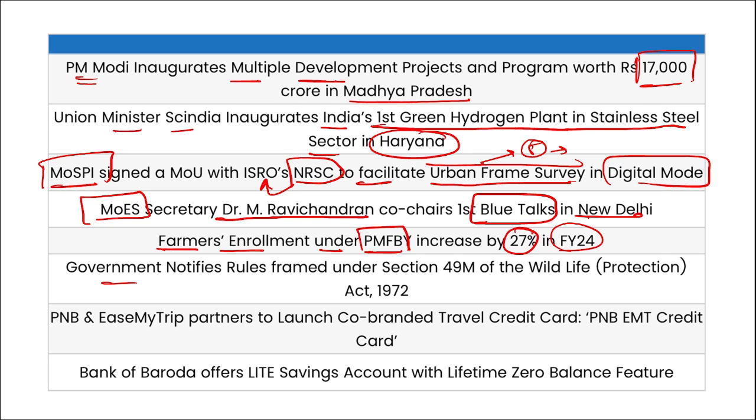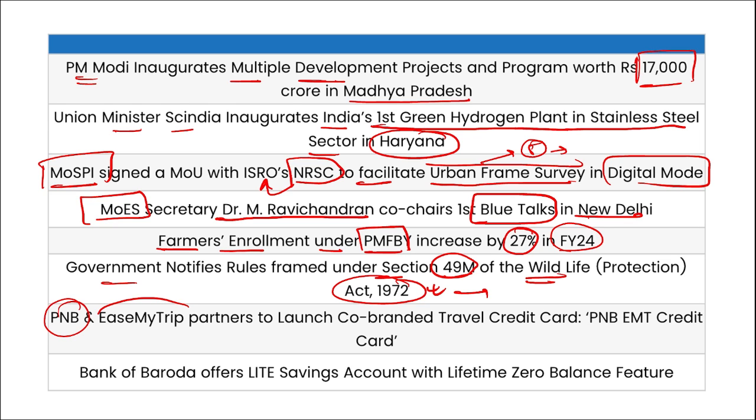Then government has notified the rules framed under the section 49M of the Wildlife Protection Act of 1972 that any individual who wants to keep or who is having any wild animal in their possession, then they need to declare that within the 6 months after the launch of this law, and further that it will be given 30 days to register them on the website.